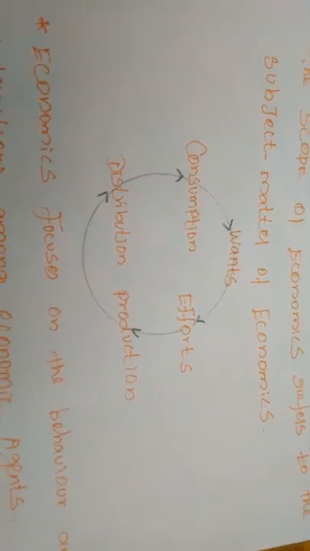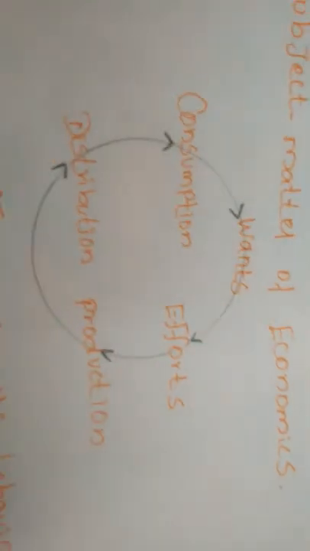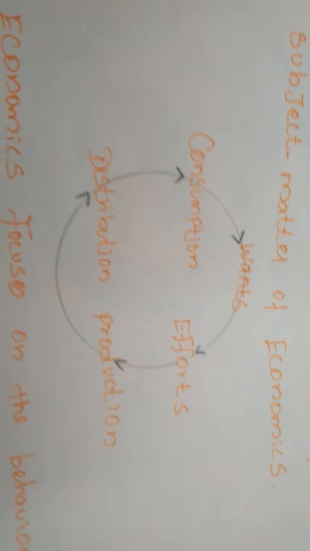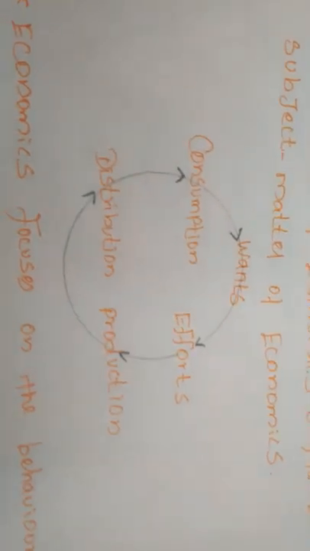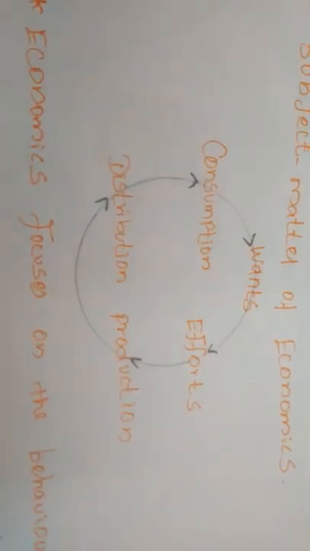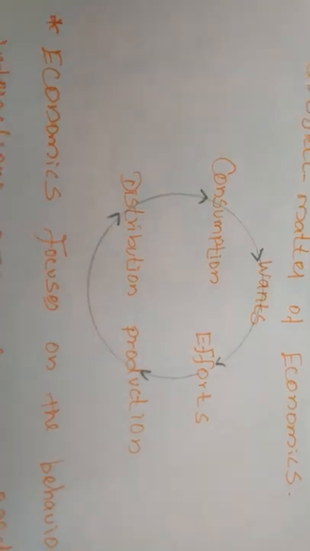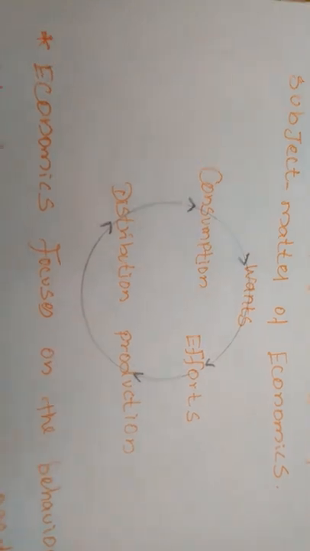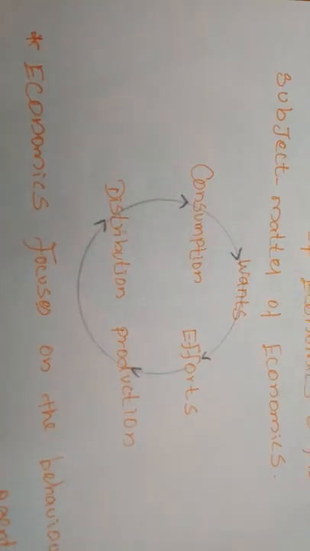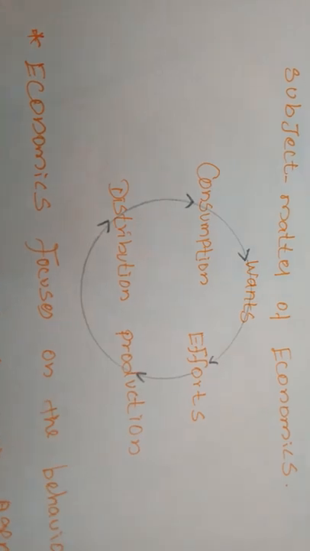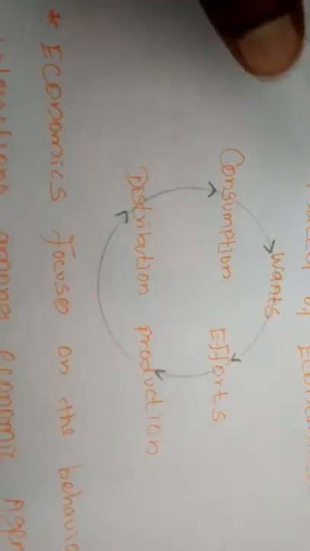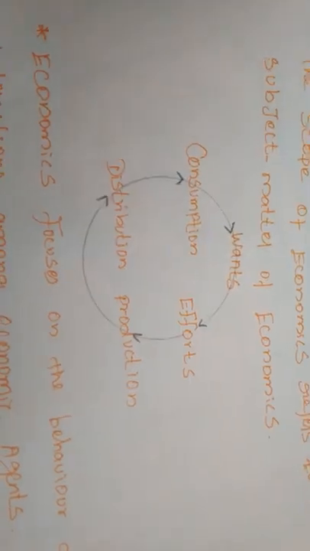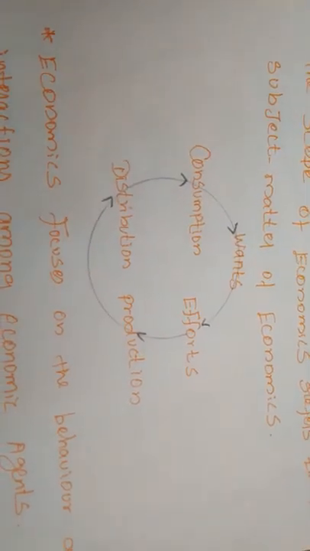Just see the diagram. In this diagram, there is a circle showing the subject matter of economics. First one is wants, then efforts and production. Next one is distribution, and next is consumption. When you see this diagram, what do you understand? First, we have studied that wants are the basis of all economic activities, right? So wants are the basic economic activities.